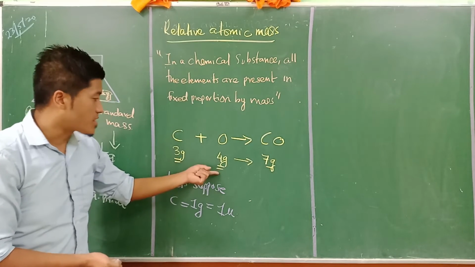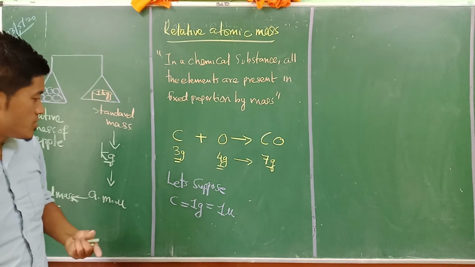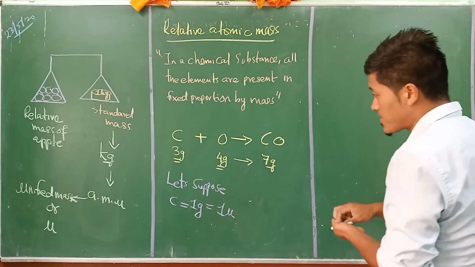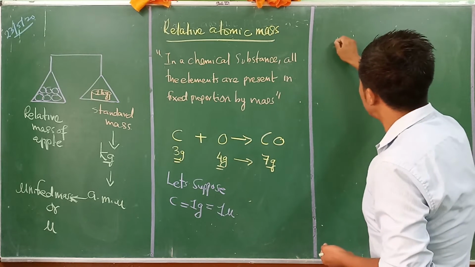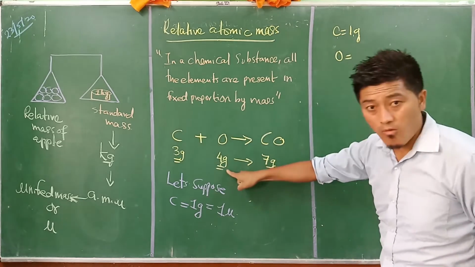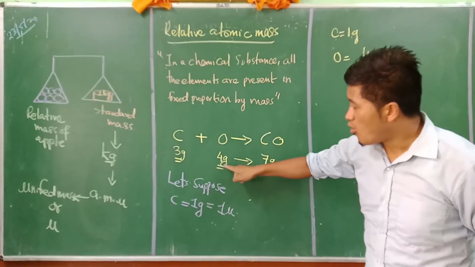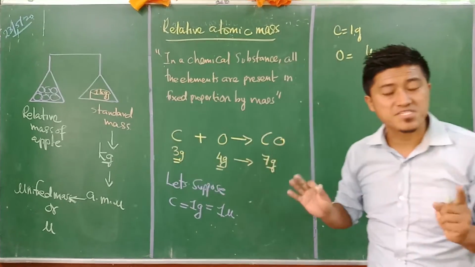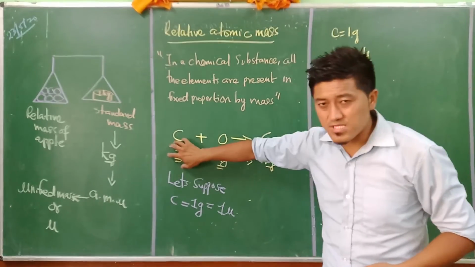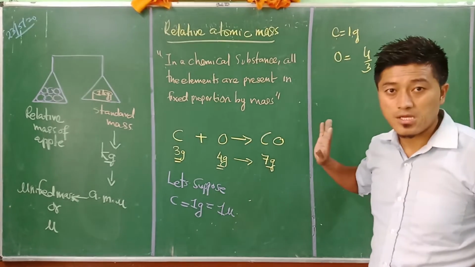Oxygen will not be 1 gram because oxygen is more, that is 4. So if carbon is 1 gram, oxygen will be 4 divided by 3. Please don't get confused here: 3 gram of carbon always reacts with 4 gram of oxygen to become 7 gram of carbon monoxide.